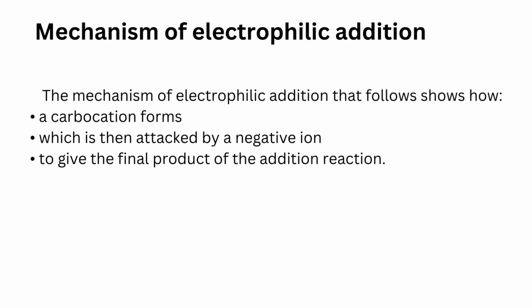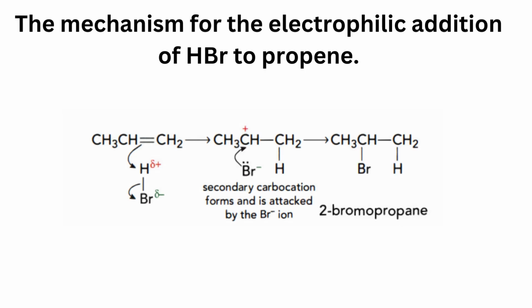Mechanism of electrophilic addition. The mechanism of electrophilic addition that follows shows how a carbocation forms, which is then attacked by a negative ion to give the final product of the addition reaction. Let's see the mechanism for the electrophilic addition of HBr to propene. Propene plus HBr gives 2-bromopropane. Here you can see a secondary carbocation forms and is attacked by the Br- ion to form the 2-bromopropane.